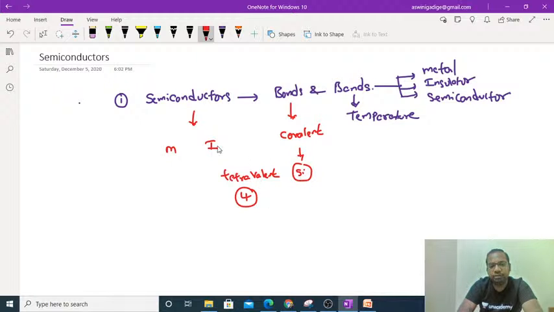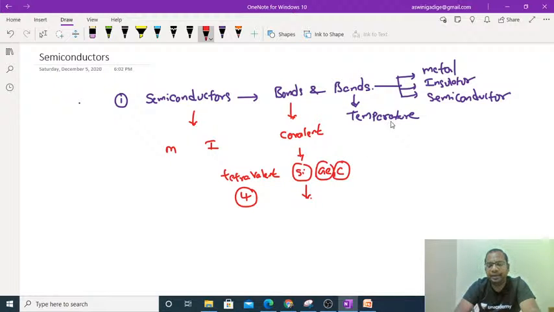The best examples of semiconductors are silicon, germanium, carbon, selenium, like that. Whatever elements are present in the fourth group of the periodic table all come under the examples of semiconductors. Out of the different semiconductor materials, we use silicon the most, because it has the least leakage current and is most abundant compared with germanium.